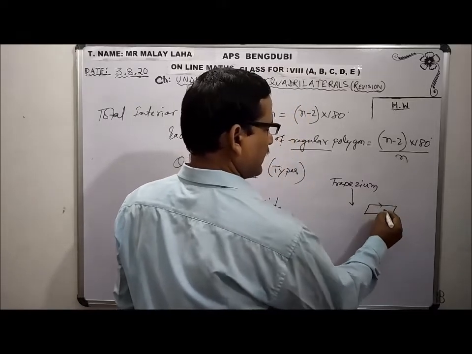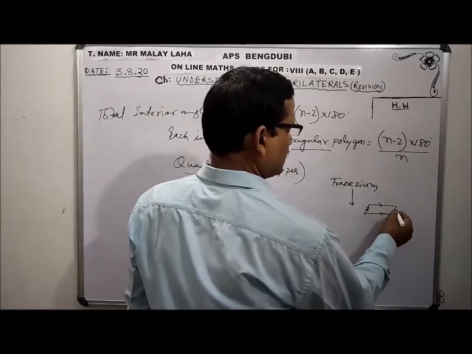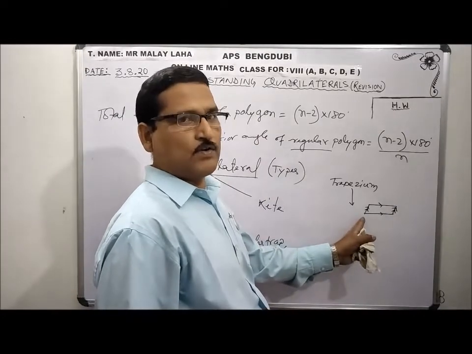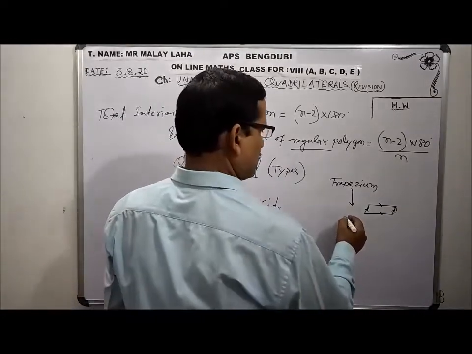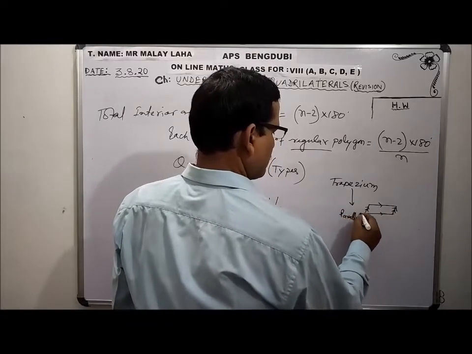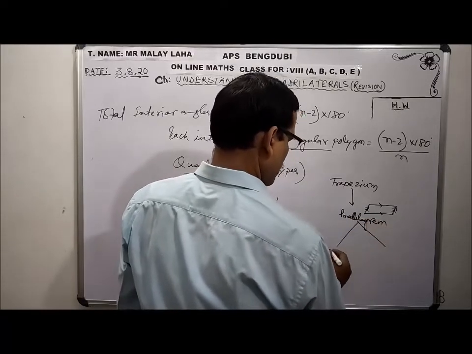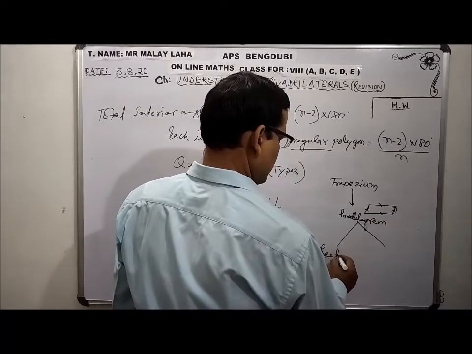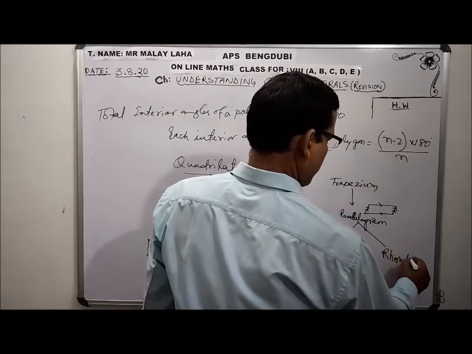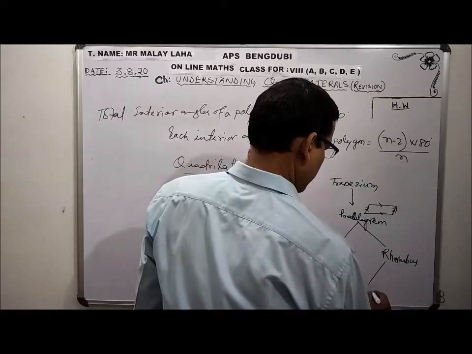Opposite sides are parallel. Parallelogram means opposite sides are parallel. This is the symbol of parallel. Opposite sides are parallel, and if they are equal, some other name will also come. So from trapezium, this is a parallelogram. Now from parallelogram we have two figures. One is rectangle, other is rhombus. And rectangle and rhombus together form a square.